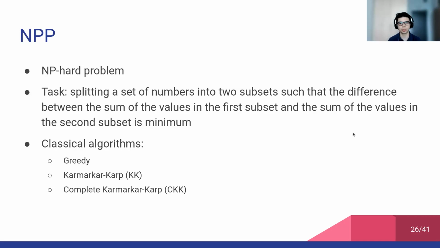For instance, we could use a greedy algorithm, which consists just in sorting the elements from the largest to the smallest, and then assigning each element to the subset whose sum is currently lower. Otherwise, there is the Karmarkar-Karp heuristic, which is the basis of the complete Karmarkar-Karp algorithm we used for comparison. So I will just describe the last one.